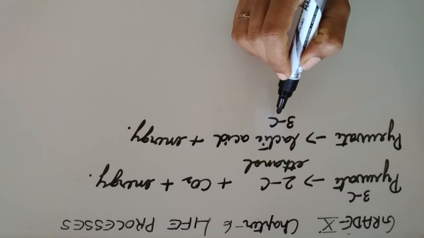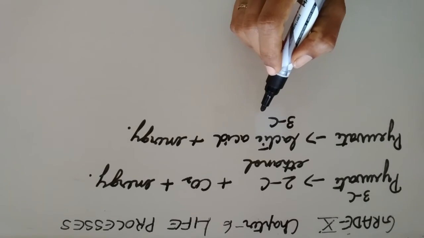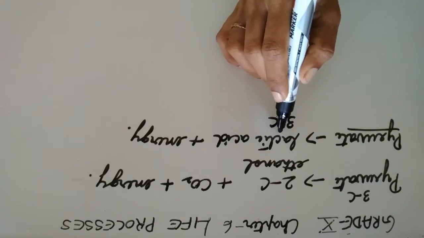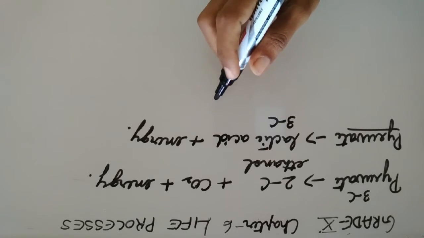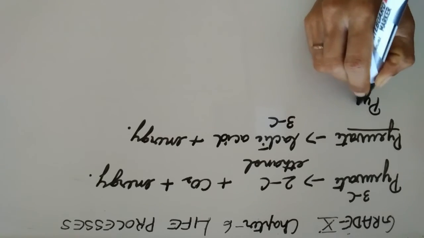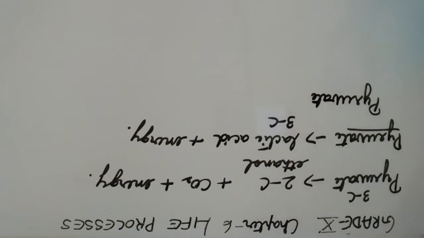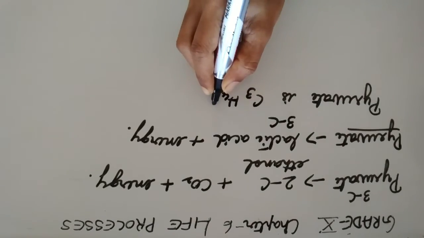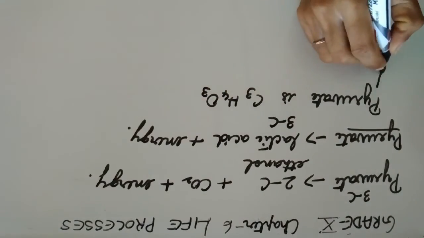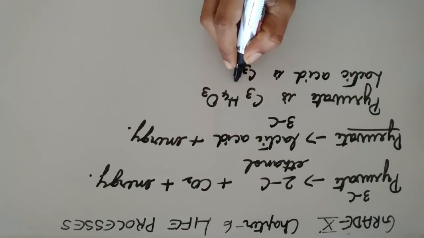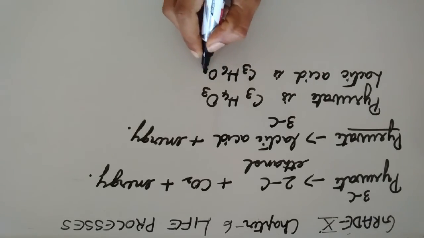Both are 3-carbon molecules. Then what is the difference between both? The difference is in the molecular formula of pyruvate and lactic acid. The formula of pyruvate is C3H4O3, and that of lactic acid is C3H6O3.